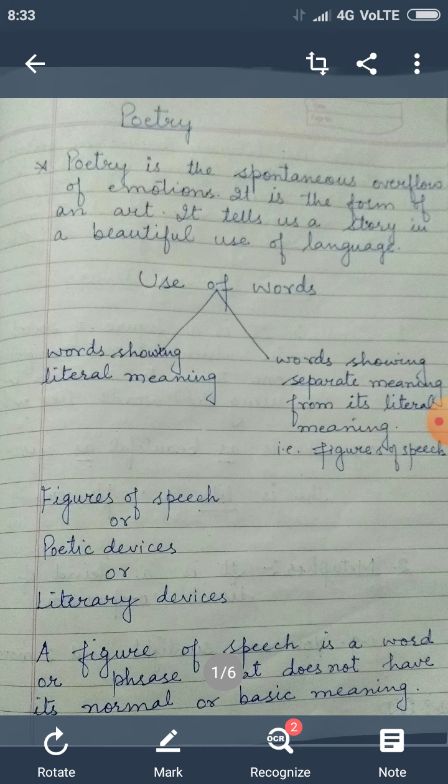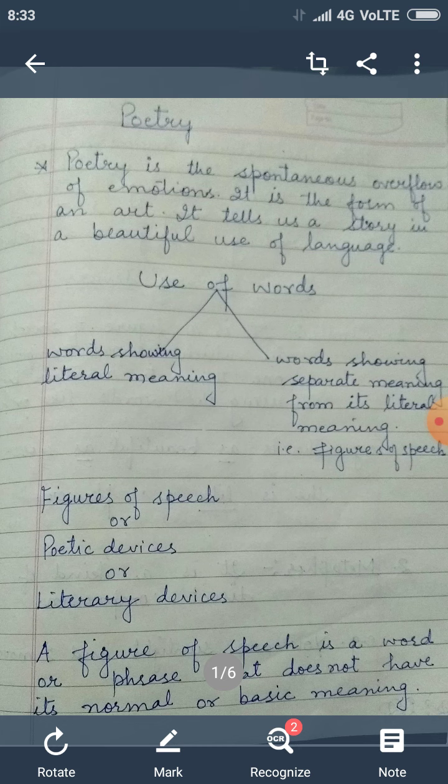Sometimes the words are used in such a way that they do not show the meaning they exactly mean, but they show something different, or we can say they show some hidden meaning. The words have some hidden meaning; they symbolize something else. So when the words are used in such a way that they are not showing their literal meaning but their hidden meanings, then it is called a figure of speech.